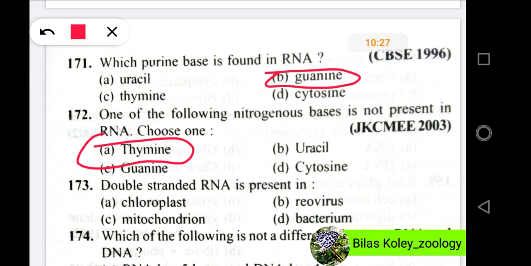Now we will discuss question number 173. Double-stranded RNA is present in, and the options are chloroplast, reovirus, mitochondria and bacteria. In these questions, the right option will be option B, reovirus.